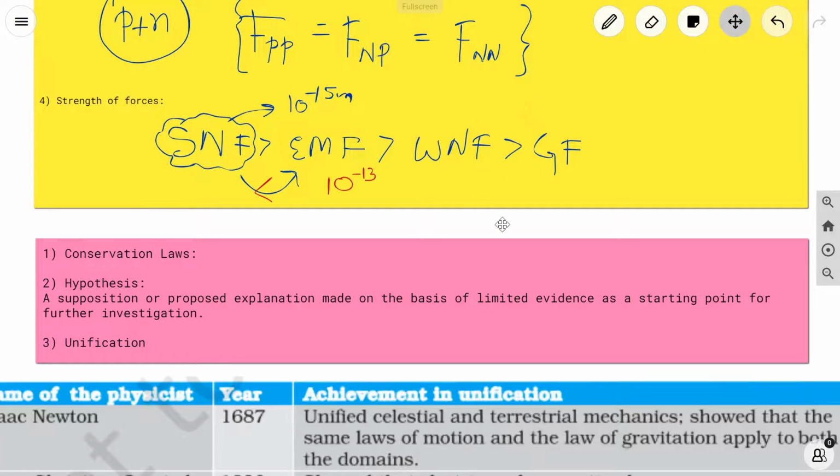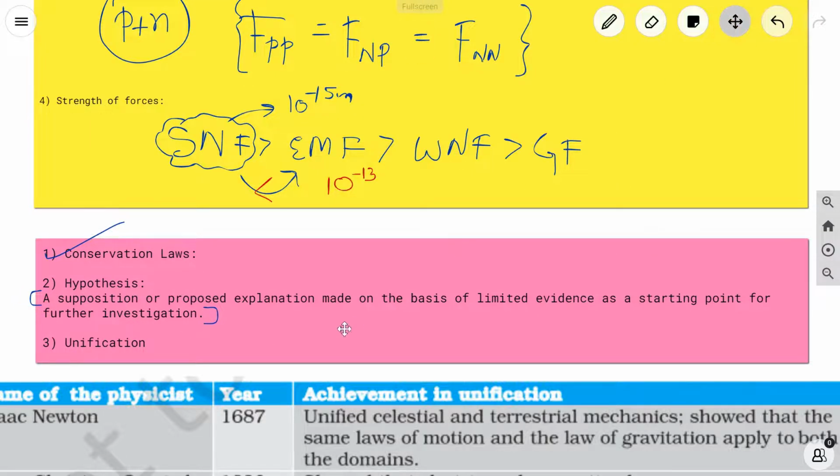You have to know a couple of conservation laws, what they mean, before you start with anything, and I'm pretty sure all of you know because this is a revision series, but I'm still covering this. Conservation laws are like conservation of mass, conservation of energy, conservation of momentum, and so on, which you've already learned. And a hypothesis, I've written a definition. I'm pretty sure you already know what it is through the de Broglie hypothesis and so on. So I've written a definition. You can just read it if you don't know it, just in case. It's pretty simple.